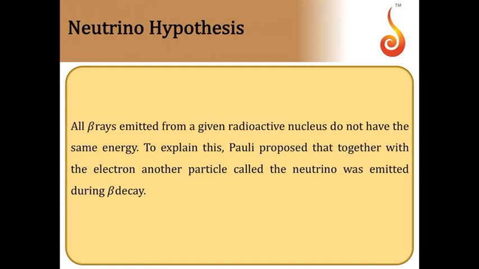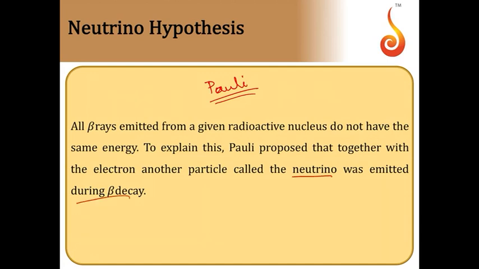Now coming to beta decay. Here we have the neutrino hypothesis, which was put forward by Pauli. So it is called Pauli's neutrino hypothesis. All beta rays emitted from a given radioactive nucleus do not have the same energy. In order to explain this, Pauli proposed that together with an electron, another particle called neutrino was emitted.